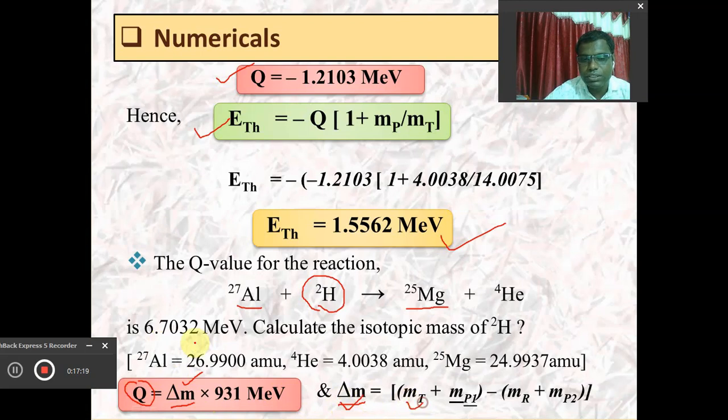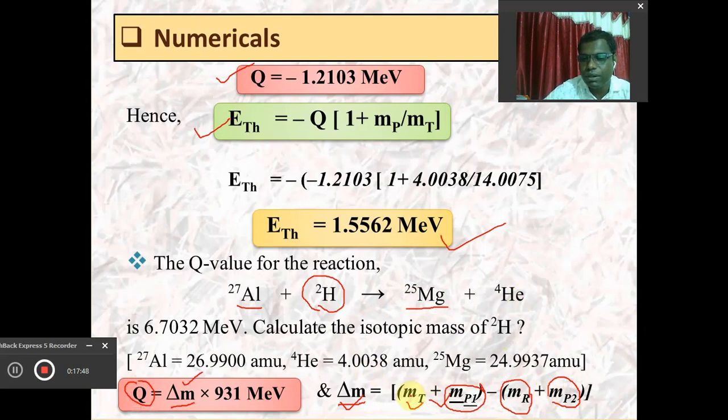The mass of target is given, that is 26.990. The mass of P1, means hydrogen 2, is to be calculated here. The mass of the required nucleus is given here, and this is 24.9937, the mass of magnesium 25, and the mass of P2, the ejected particle, which is helium, is 4.0032.